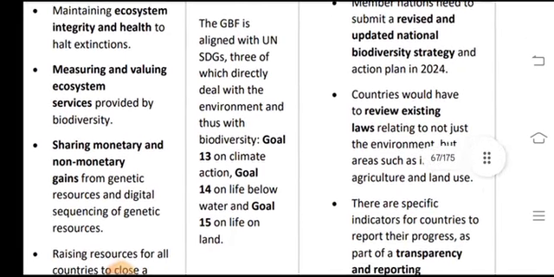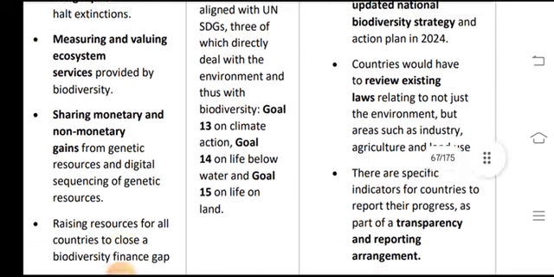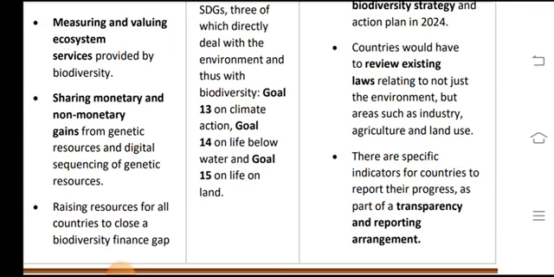The GBF is in alignment with the UN SDGs, three of which deal directly with the environment and biodiversity: goal 13 on climate action, goal 14 on life below water, and goal 15 on life on land.